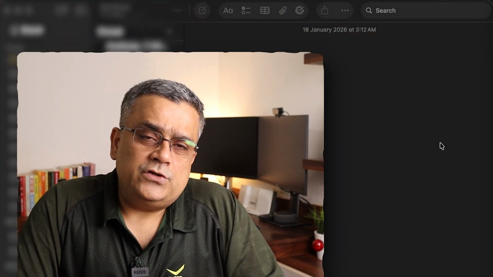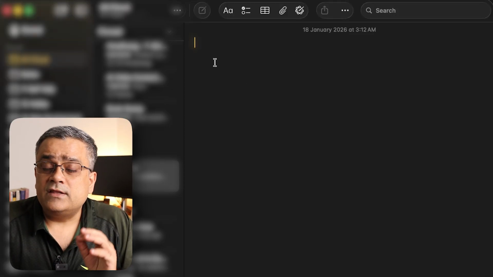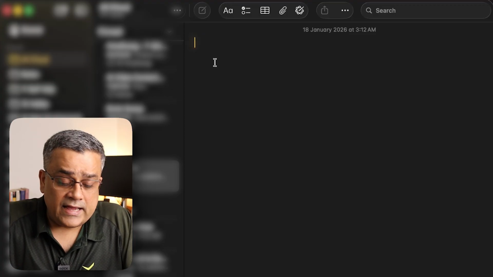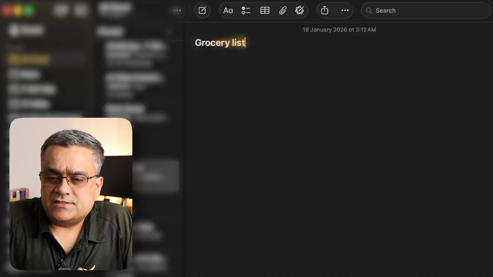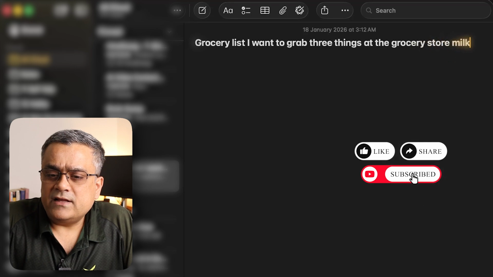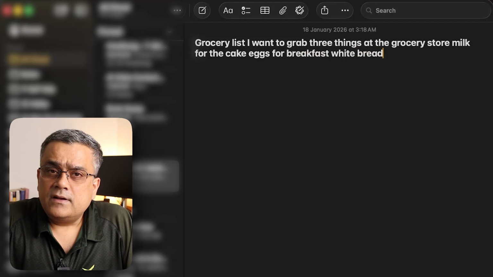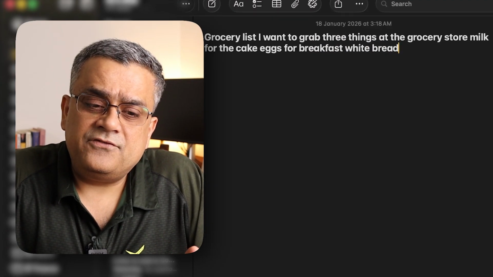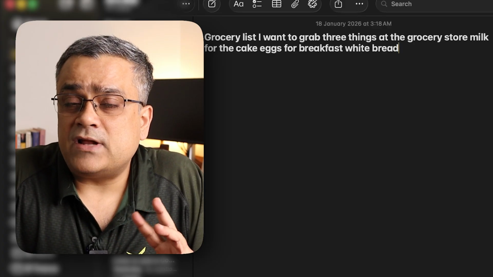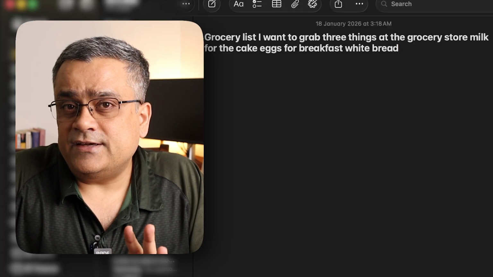So let me show you how it works with Mac first. Let me just invoke that inbuilt facility of macOS and try to speak whatever I need to type here. Grocery list. I want to grab 3 things at the grocery store: milk for the cake, eggs for breakfast, white bread. Now you can see it typed everything in one single sentence without any punctuation, without understanding the context of the text. It did everything together.